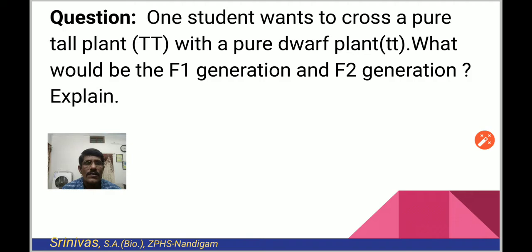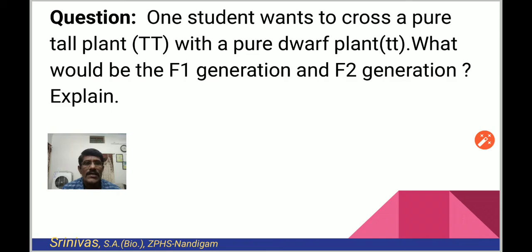Then here I want to give a clarity. Why it is used as capital T and why it is used as small t. According to Mendel, when 2 factors are there in a particular organism, one will be dominant and another will be recessive.